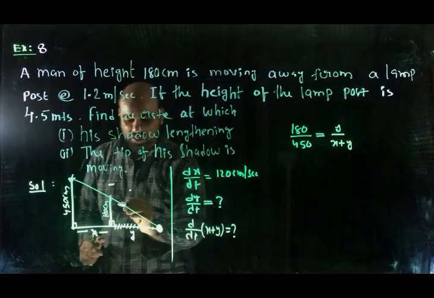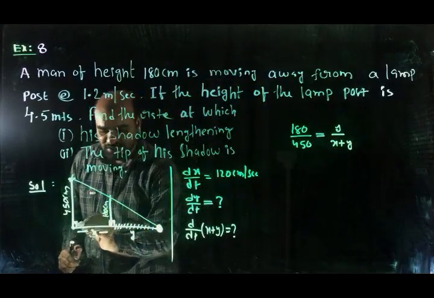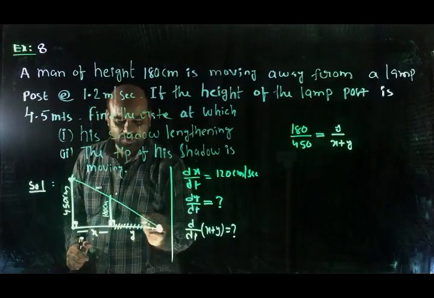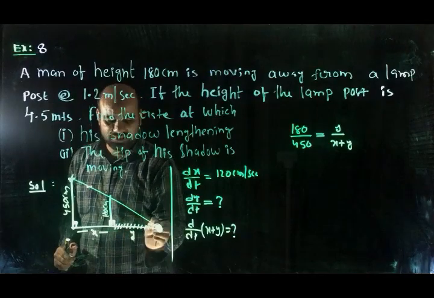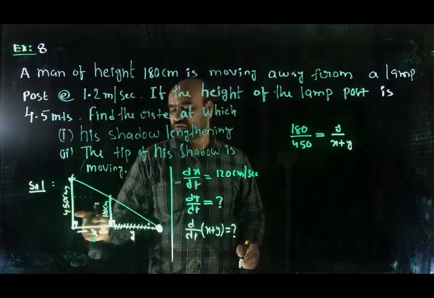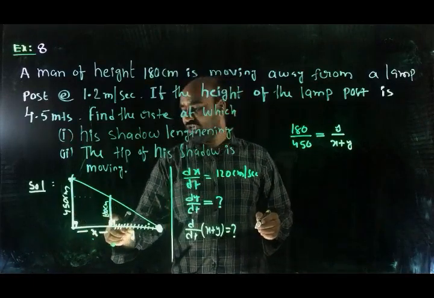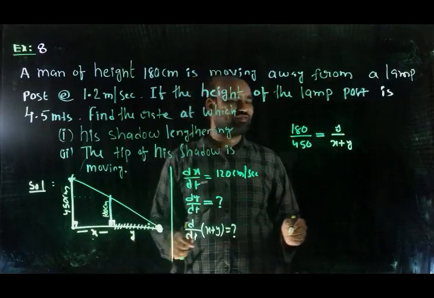Understood? A smaller right triangle is similar to the bigger right triangle because the 90 degree angle and this angle are common. So this side by this is equal to this side by this, because if two triangles are similar, their corresponding sides are in proportion. Okay, 180 by 450 equals y by y plus x, or x plus y.